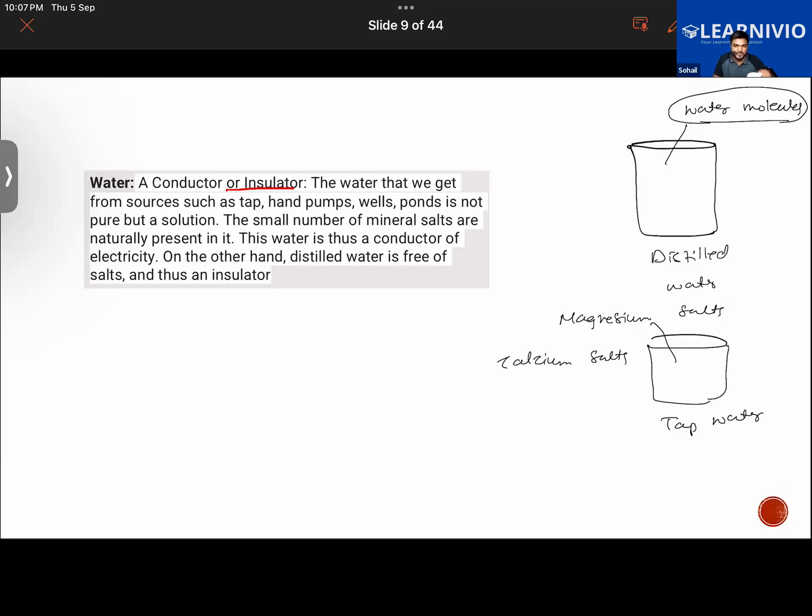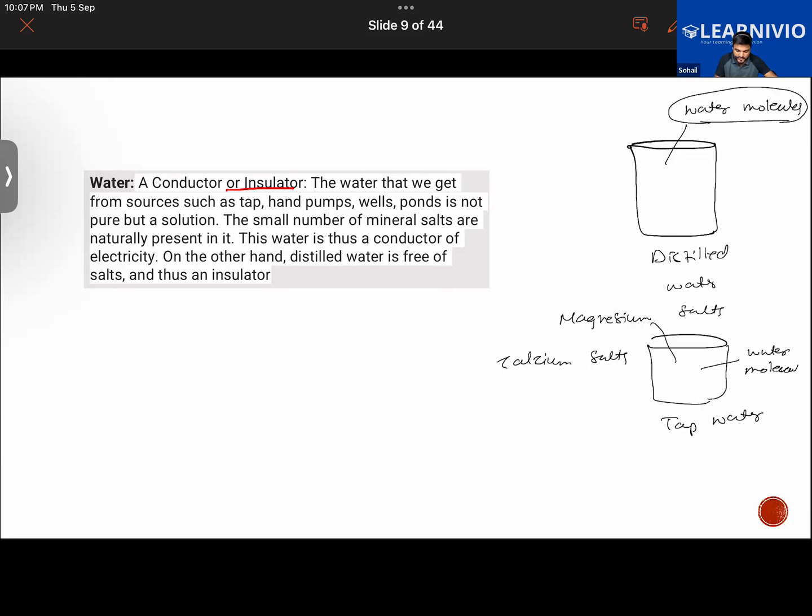Getting my point? Have you guys seen that over time the inner surface of the bucket develops a thick whitish layer? It is because of the presence of magnesium or calcium in it, which makes the water hard. Anyway, getting back to the topic, it not only contains water molecules, but also other impurities.